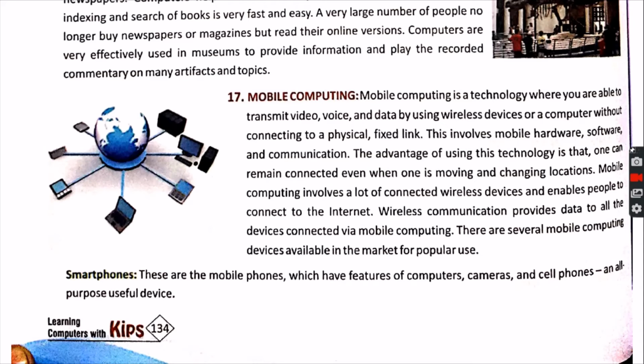The advantage of using this technology is that one can remain connected even when one is moving or changing location. There is now no need to have a wired connection. Now wirelessly one can connect from anywhere in the world and access the internet. So wireless communication provides data to all the devices connected via mobile computing. Via mobile computing, anyone can connect to the internet anywhere these days.